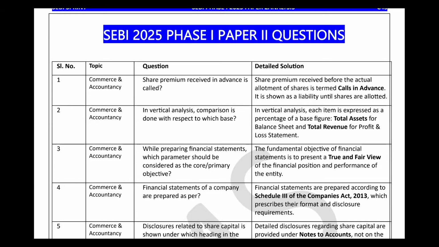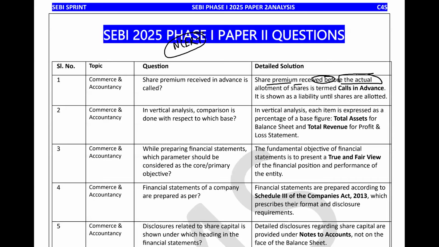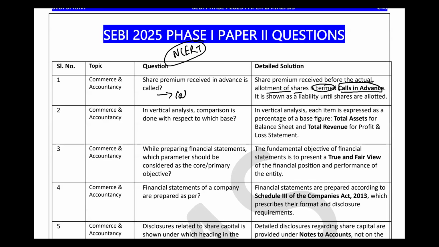So try to think about it. It is just NCERT based, simple. If you are from a commerce background, then you can understand. It is a direct question from the NCERT. If the share premium is received in advance, what is it called? If it is received in advance, we call it call in advance. So call in advance was the answer given in the option. Is it clear? Call in advance is the correct answer for this question.